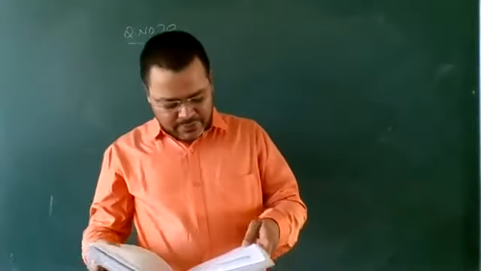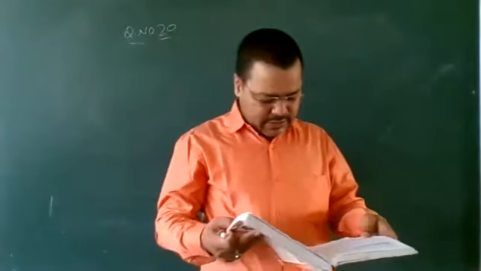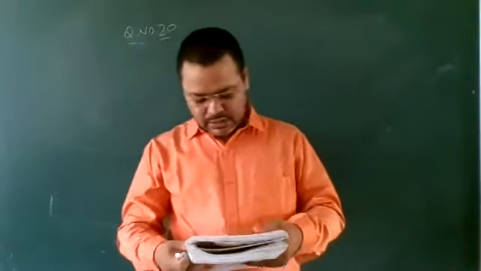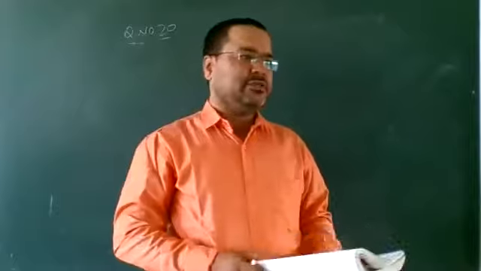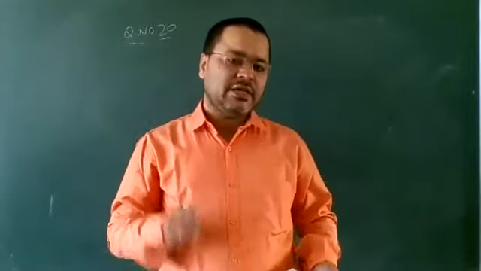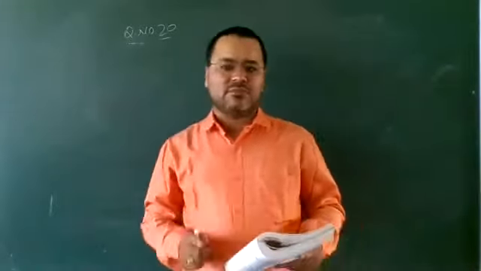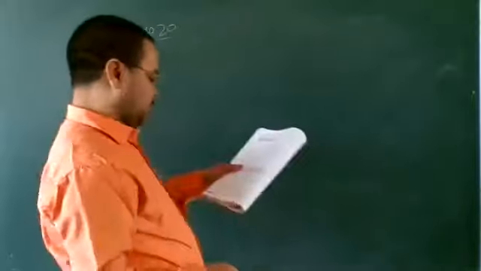Question 20. Find the value of A for which the following points are collinear. Look here. Collinear means, here we should take help of the section formula also in this question.